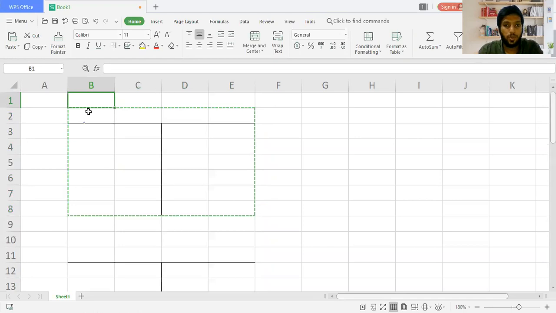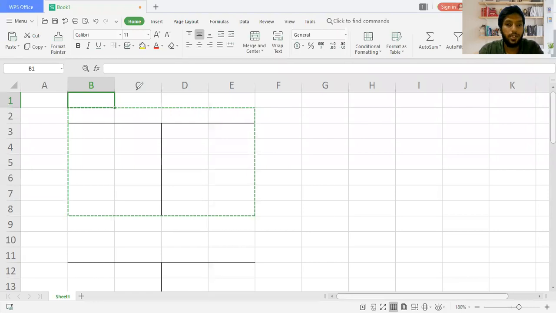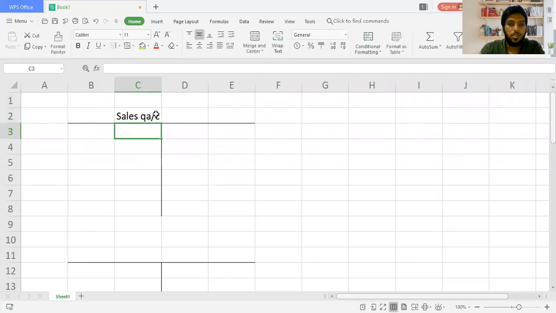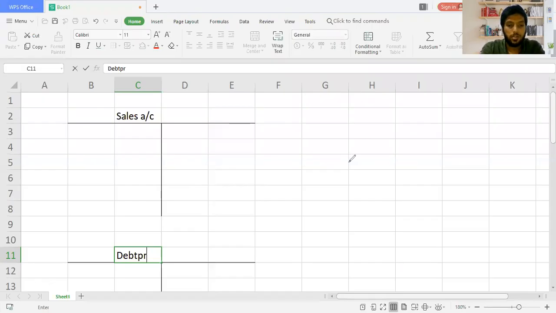So let me start with the first one. The first one is all about the sales account. I'm going to put the account's name. Even if you can write the names and keep them, it's better, so it will save a lot of time. So sales account. Then we have the second account, the debtors control account. So I'm going to write that also.